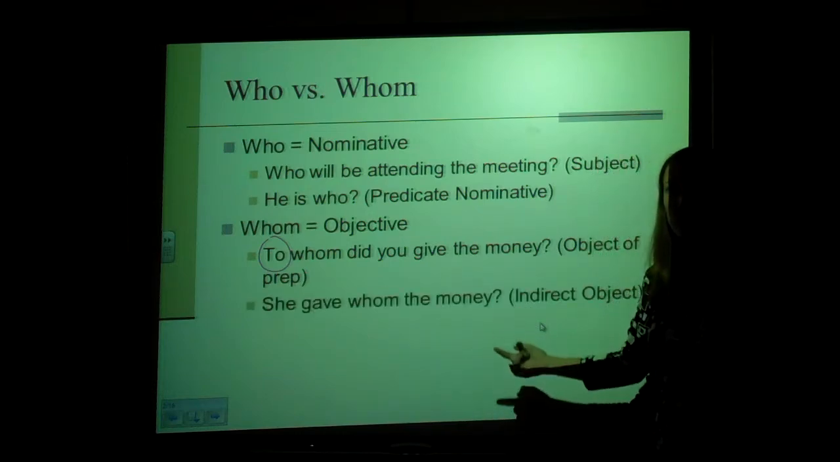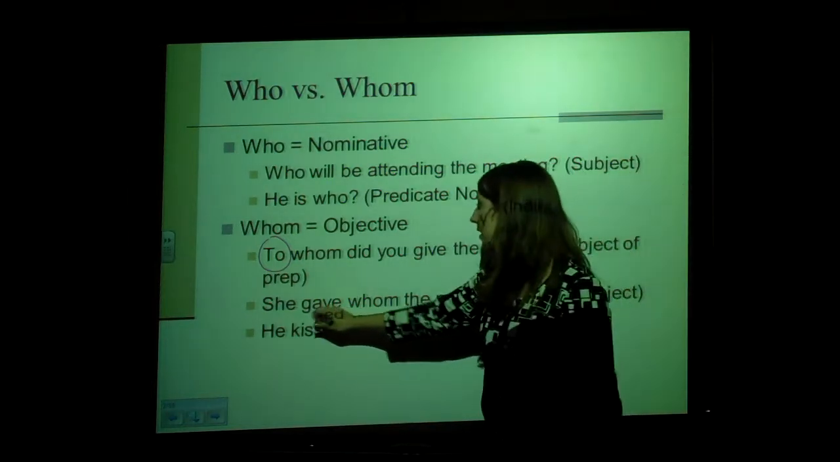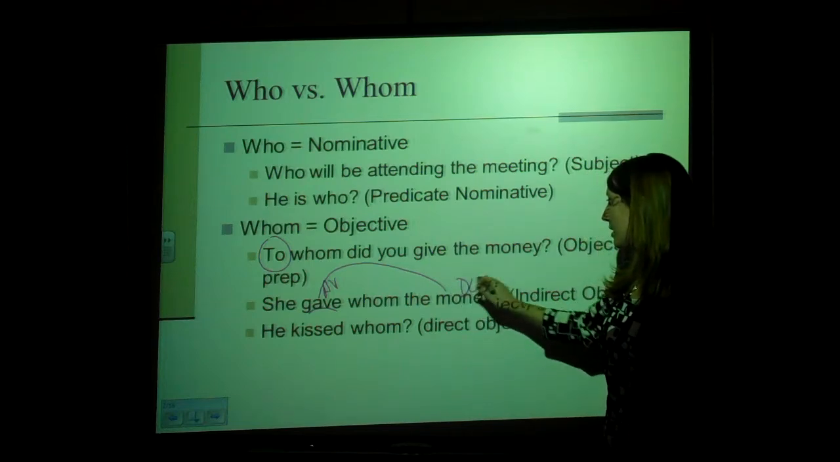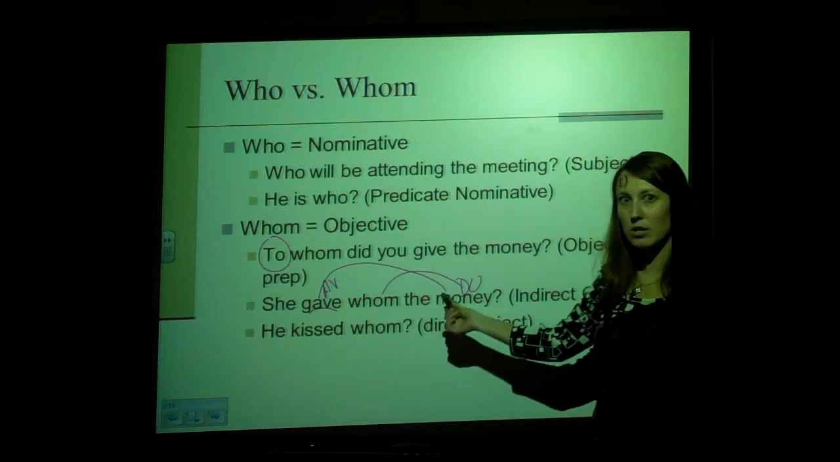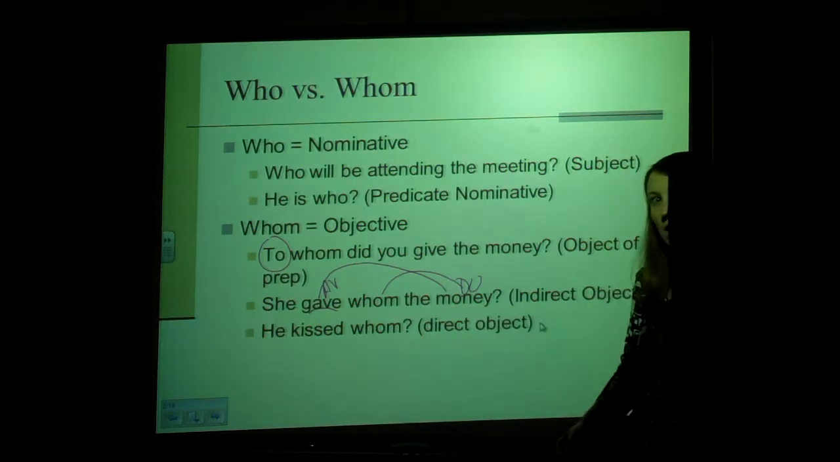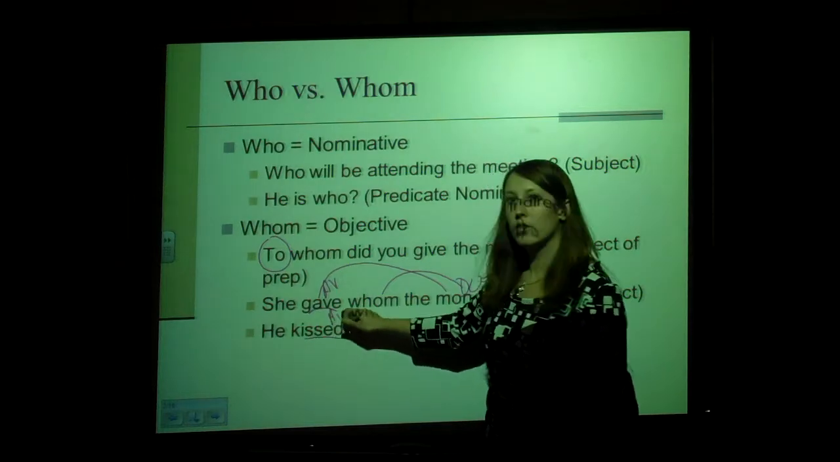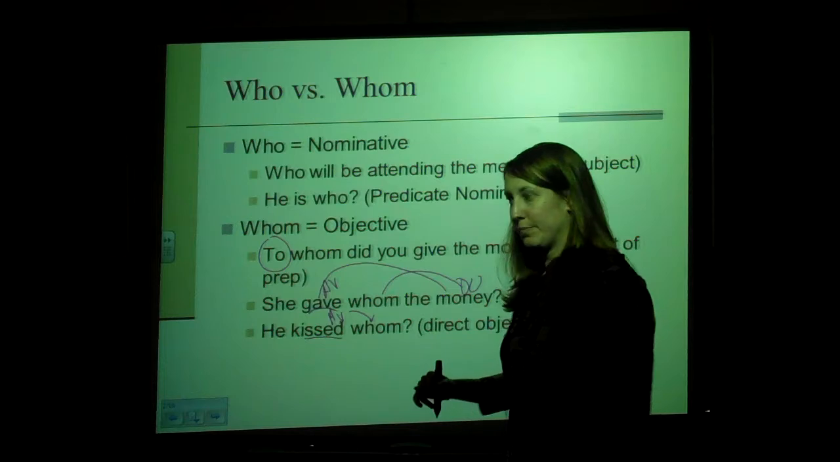You'll also use it as a direct or indirect object. She gave whom the money. Gave is your action verb. She gave the money. That's your direct object. She gave the money to whom? Indirect object, objective case. He kissed whom? Here it's your direct object. Kissed is your action verb, and so your pronoun is the object of that kiss.